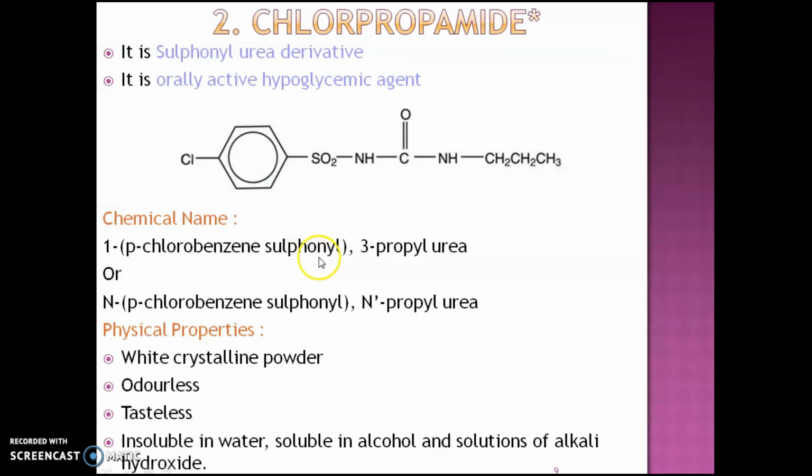1-para-chlorobenzene sulfonyl 3-propylurea, or N-para-chlorobenzene sulfonyl N-propylurea. Next point is physical properties.